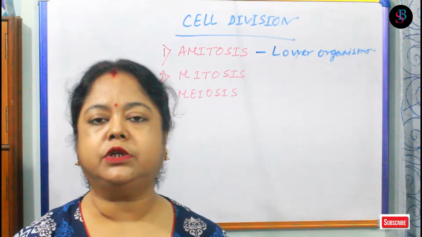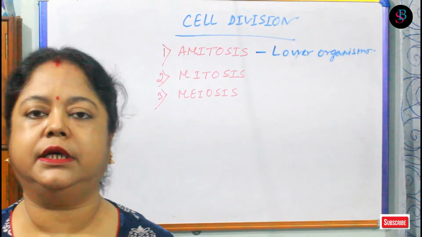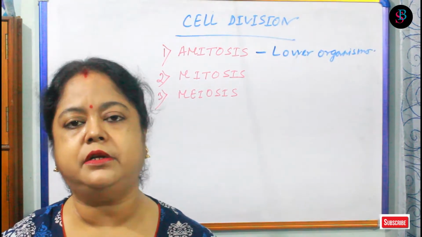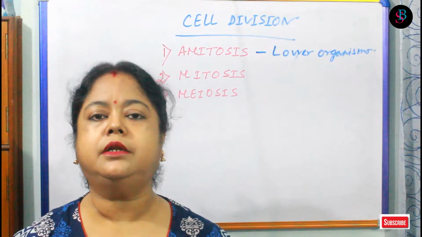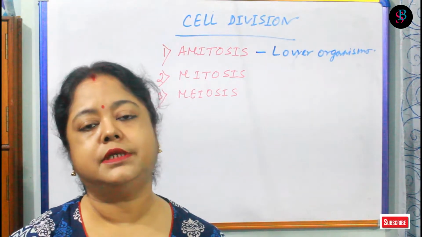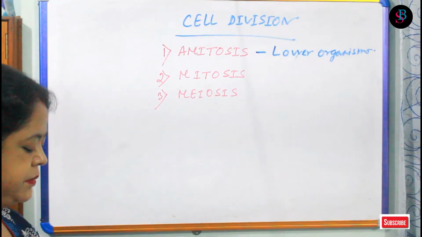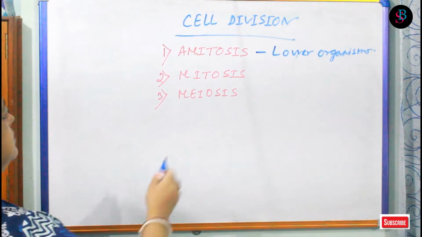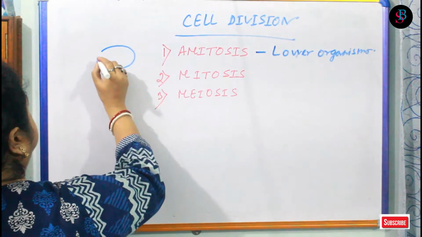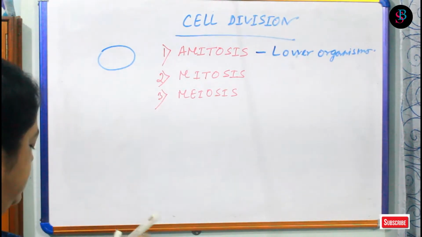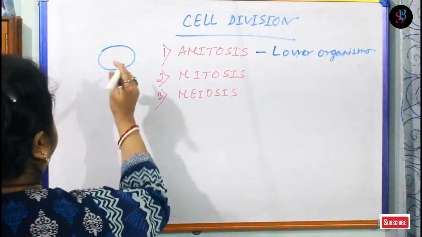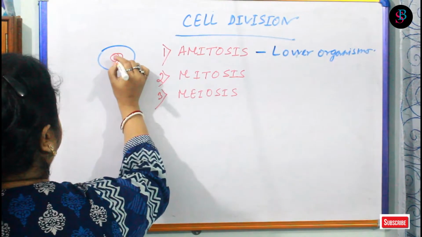Now, what is the content of the nucleus? Generally chromosomes are in the nucleus. So the chromosomes are divided not exactly, but apparently in the same number. Suppose I give you a diagram like this. It's a bacterial cell. It has a nucleus in this way.